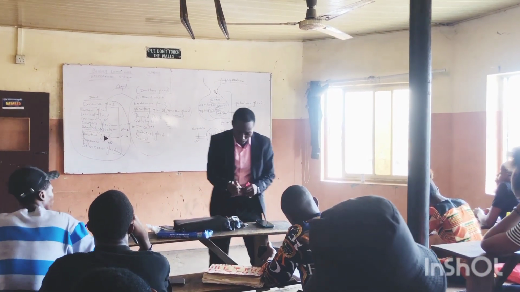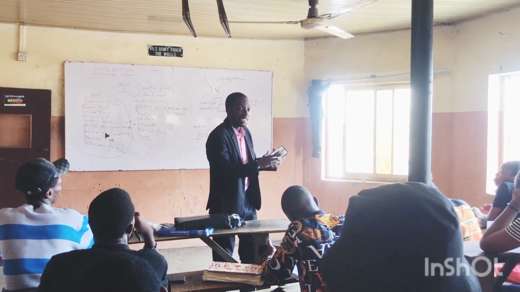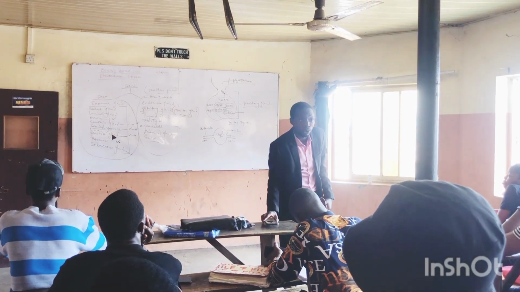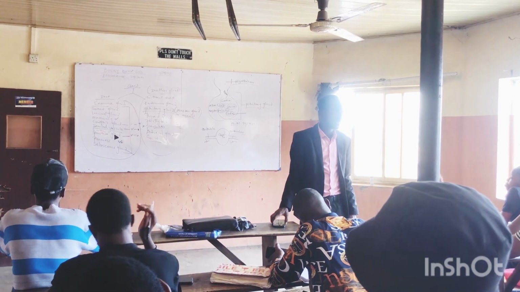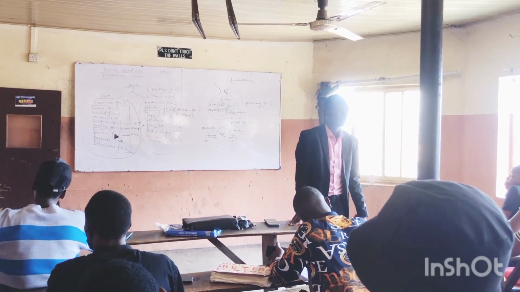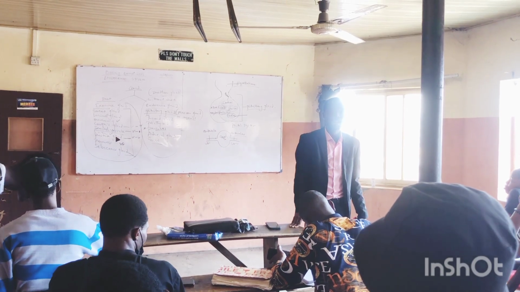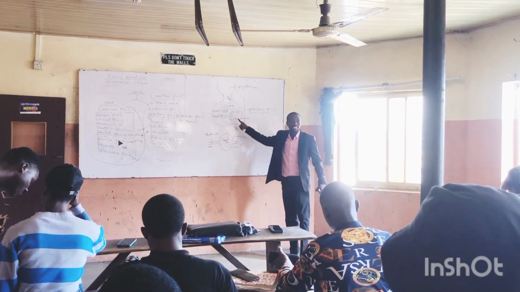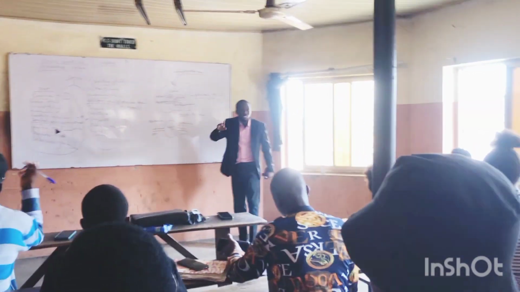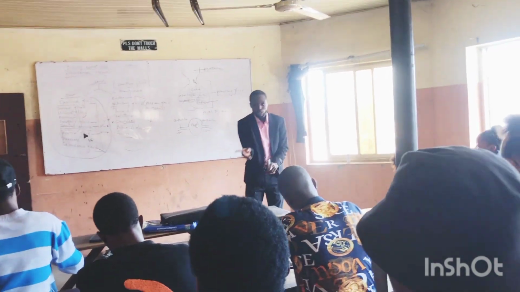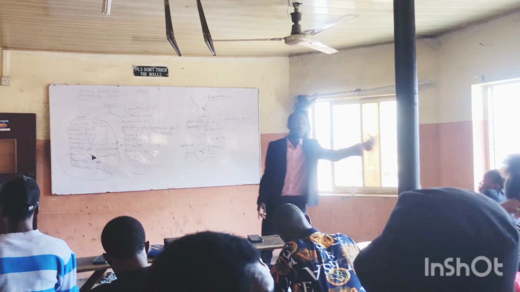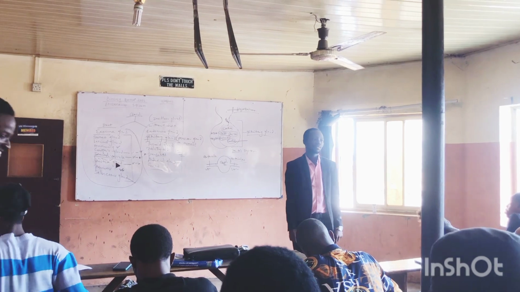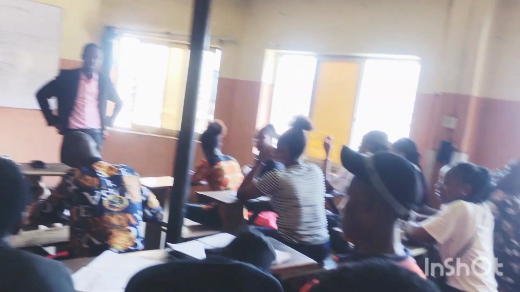Okay? Look, for example, now. This is gonad here. Alright? It stimulates the gonad to cause the synthesis and secretion of gonad hormones or the sex hormones. Do you understand? What are the sex hormones? The sex hormones are testosterone, progesterone, and estrogen. Do you understand? So this guy here is called gonad releasing hormone because it acts on the gonad to cause the release of estrogen, progesterone, and testosterone. Do you understand? Yes, I understand.